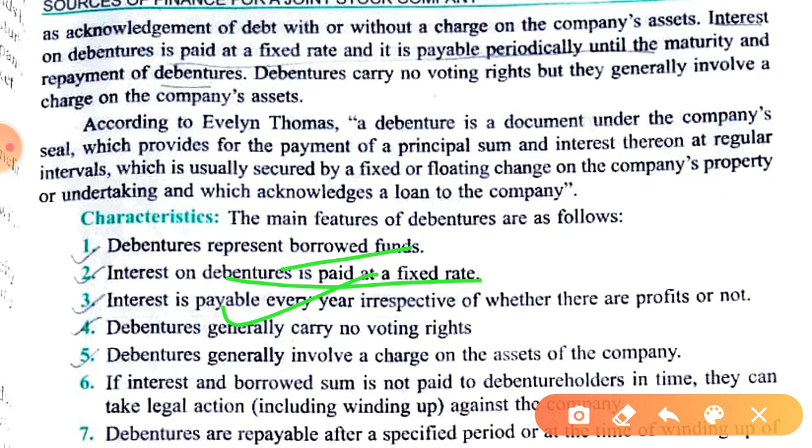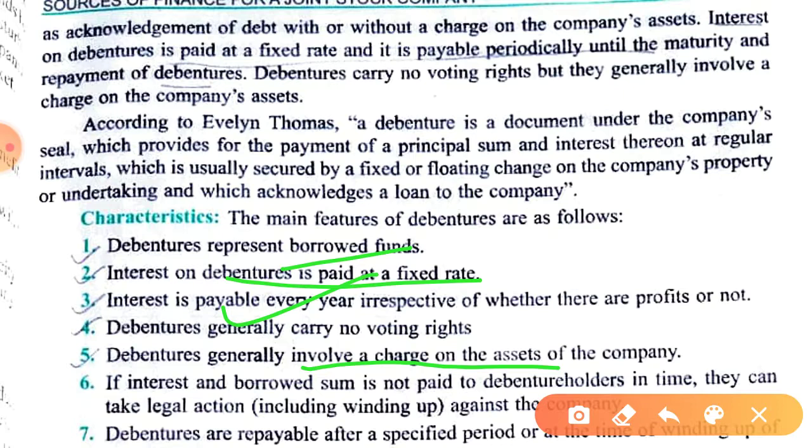Then debenture holders are the creditors of the company, hence they don't have voting rights. They cannot interfere in the working of the company. And then it involves a charge against assets. I am going to explain this charge. There are two kinds of charge: one is fixed charge and the other is floating charge. Fixed charge means the asset is specifically pledged, and in case of non-payment of the sum due to debenture holders, such assets will be sold and payment will be made to the debenture holders.